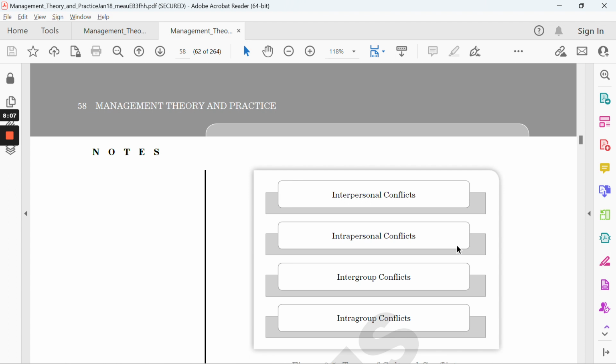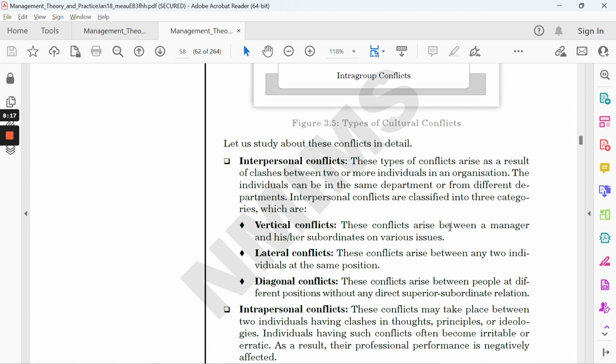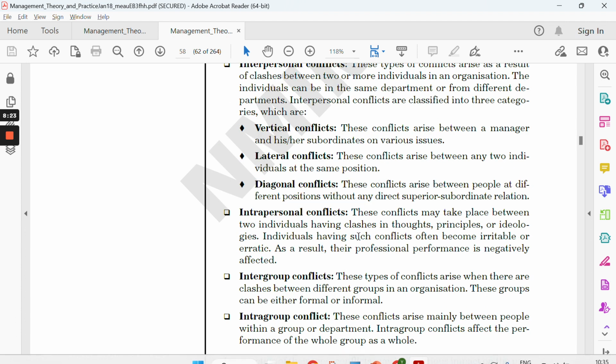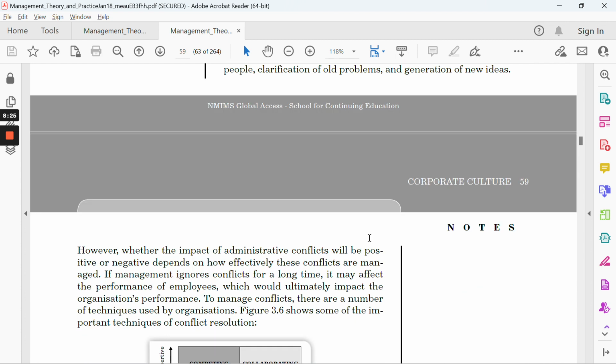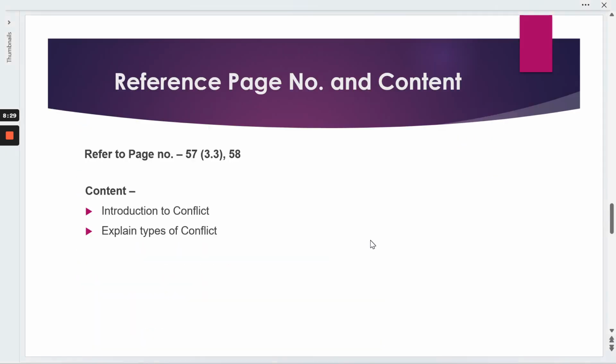Interpersonal is between two persons, intrapersonal is within the same person, intergroup is between two different groups, and intragroup is within the same group. In intergroup you can mention vertical, lateral or diagonal conflicts, and mention a little bit about all this. So that's all about the third A question.